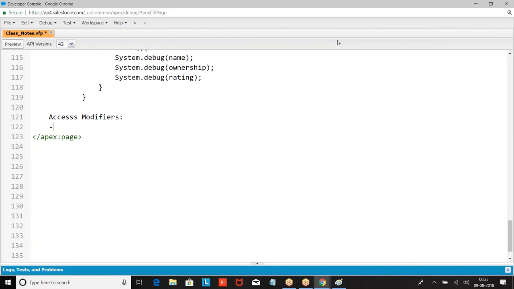Access modifiers. Now, Satish, at the end I'll give a break and take your question. What is this access modifier? This will specify the scope of the members. What is the scope of the members? Class, methods. This will specify the visibility of the members: class, methods, variables.